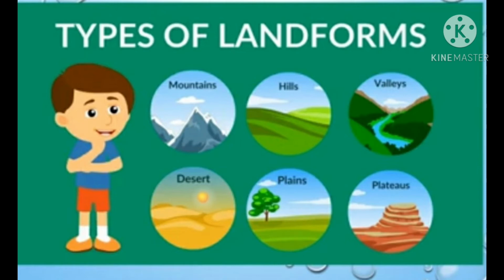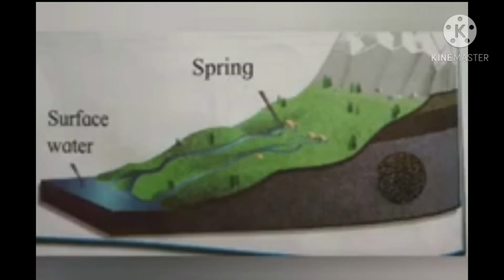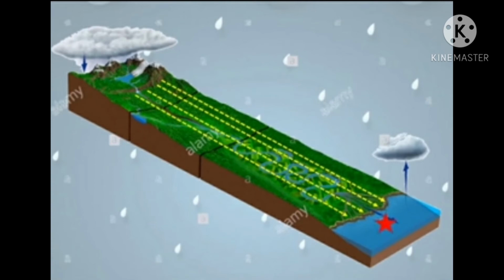Children, have you seen springs? Can you think where a spring comes from? No? Then see your picture. Here there are the mountains and there is the rain. Now, how does the spring come out? When rainwater seeps into the ground, it goes deep through cracks in the soil and the rocks.